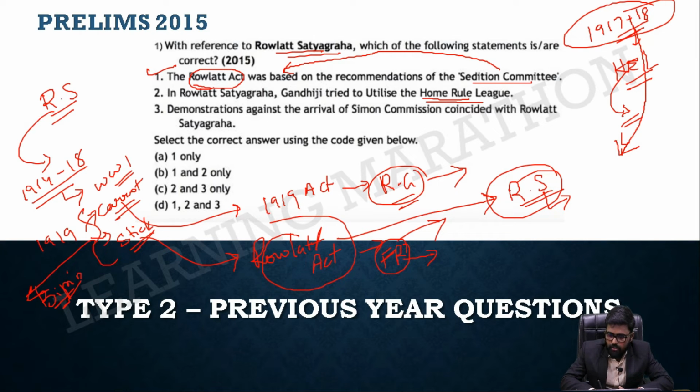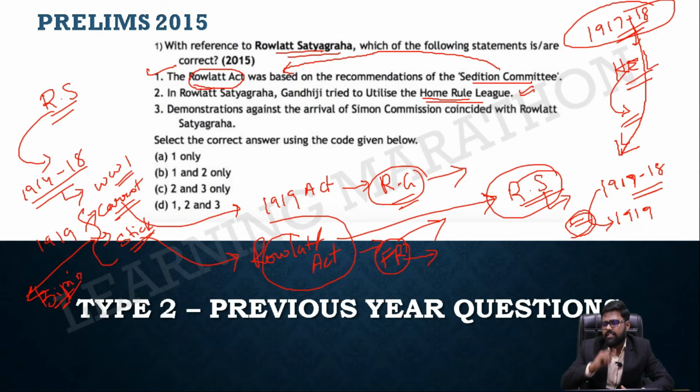If you are not clear, if you read Spectrum, this statement is also there, where they would simply say that Gandhi utilized the Home Rule League and other student movements to collaborate with the Rowlatt Satyagraha to make it a nationwide movement. But if you are not clear with this statement, you could have taken the timeline. From 1917 to 1918 the Home Rule League was happening, and the Rowlatt Satyagraha was 1919 maybe. This is a risk, but it's an educated risk where you can think that Gandhi would have utilized it.